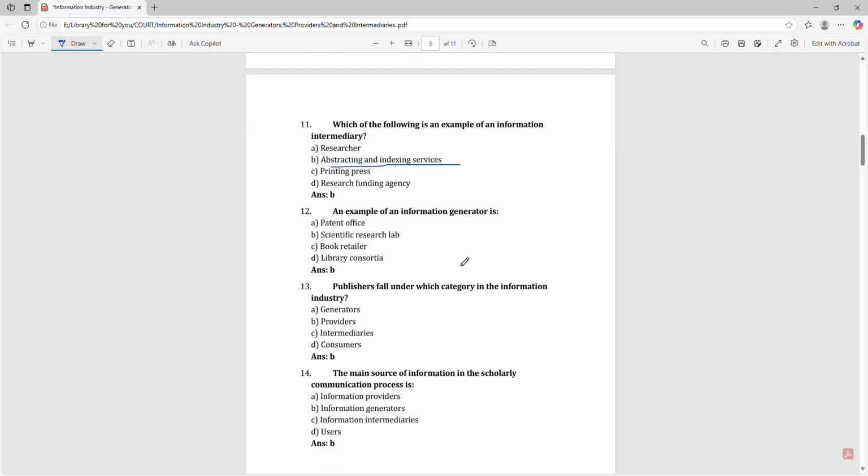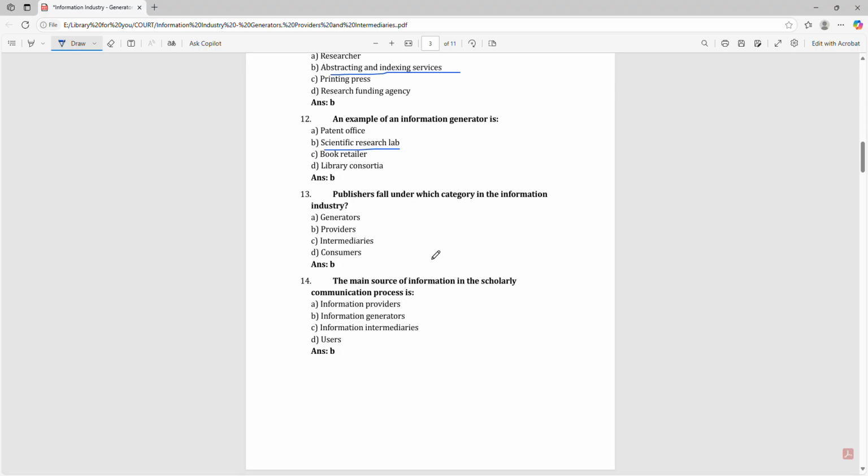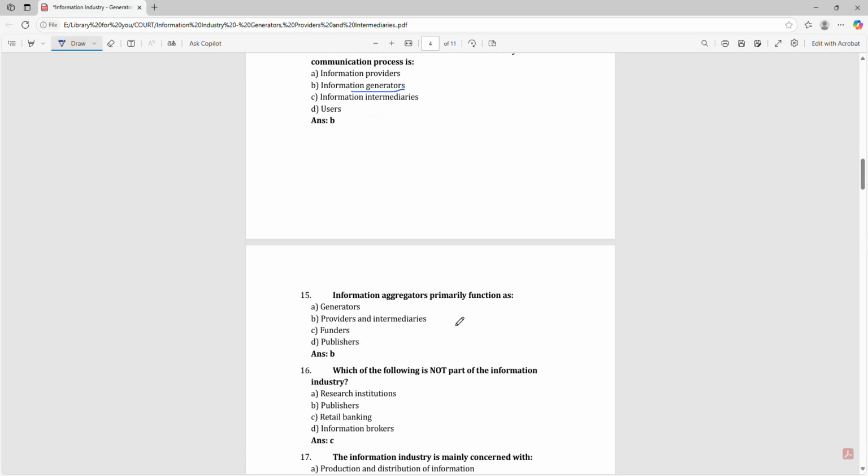An example of an information generator is a scientific research lab. Publishers fall under which category in the information industry? That is providers. The main source of information in the scholarly communication process is information generators. Information aggregators primarily function as providers and intermediaries.